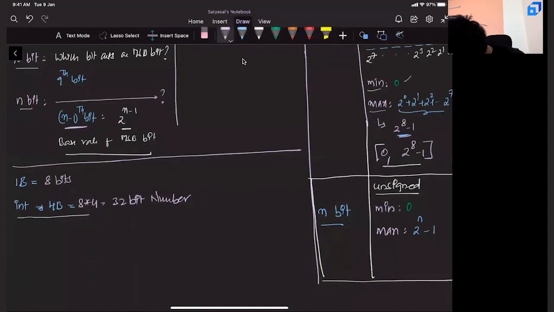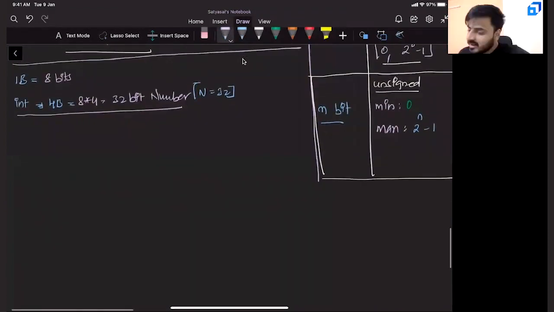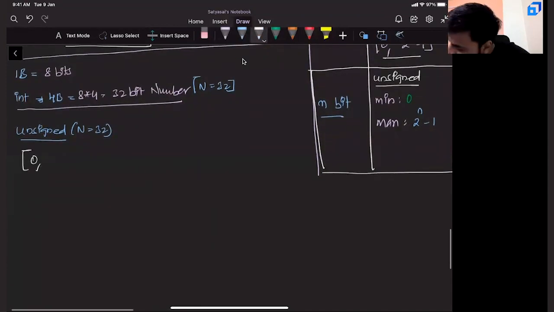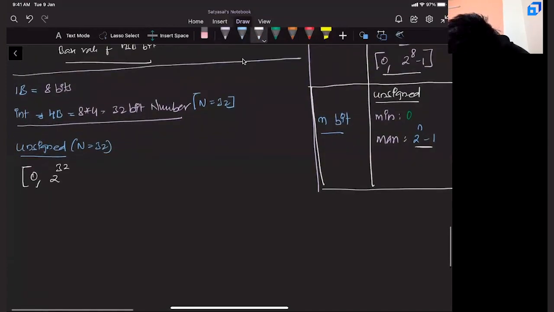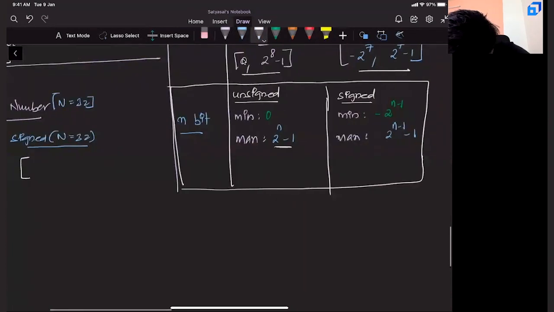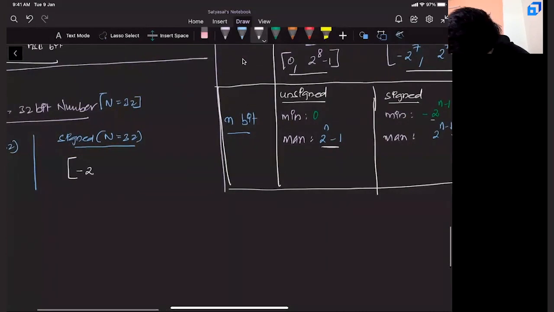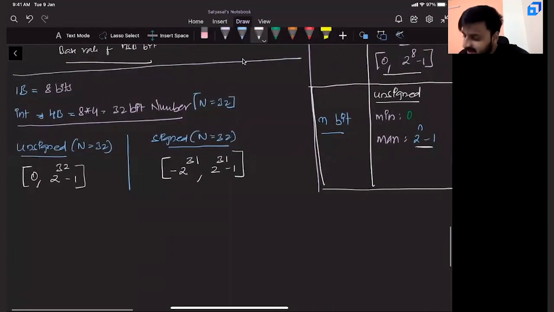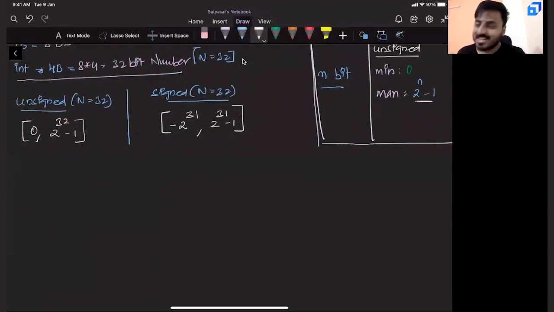That means your integer, your n value is 32, right? If that is the scenario, now if your integer is unsigned and you know that n is 32, what will be the range, guys? 0 comma, let us use the same formula, that is 2 power 32 minus 1. If it is signed, once again same n equals 32, what will be the range? Minus 2 power 31, comma 2 power 31 minus 1. That's it. Done. We got the int range.